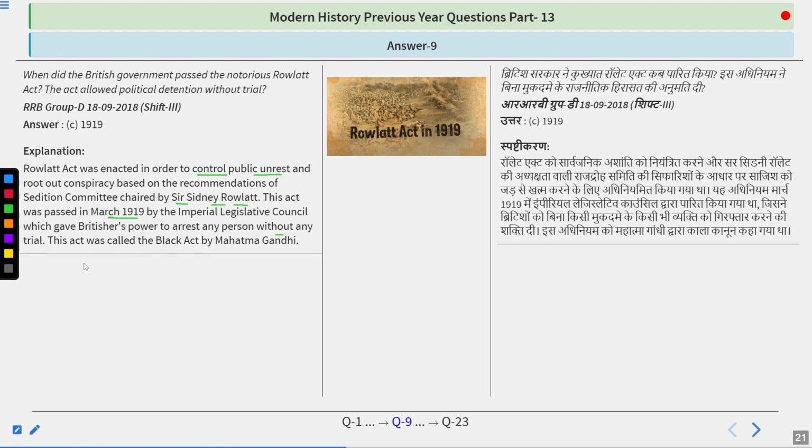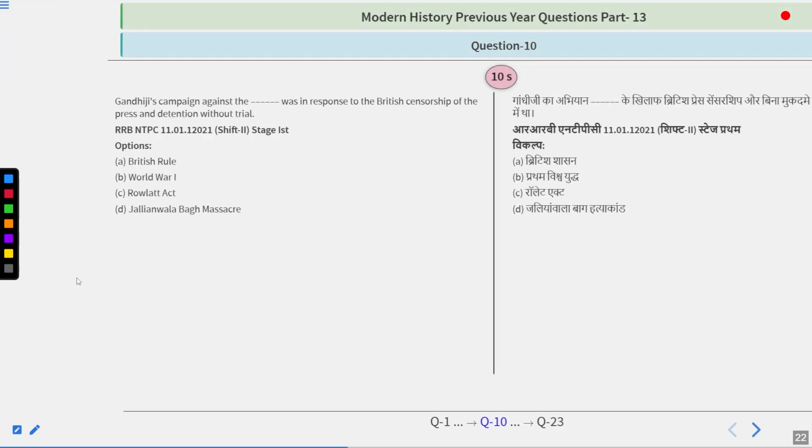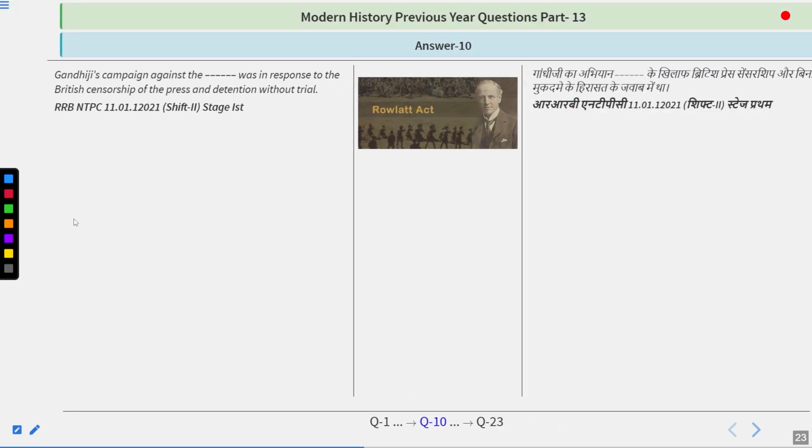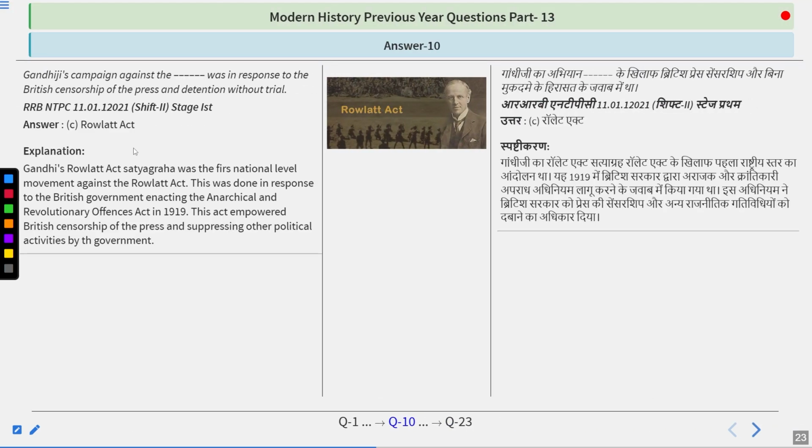This act was also known as the Black Act by Mahatma Gandhi. Gandhiji's campaign against the Act was in response to the British censorship of the press and detention without trial. Options are British rule, World War One, Rowlatt Act, Jallianwala Bagh massacre. So I guess the answer you are right in thinking is Rowlatt Act.